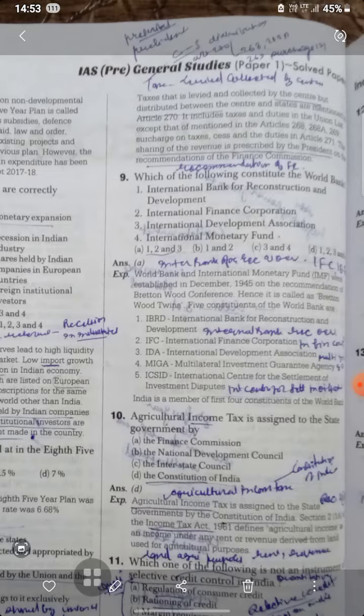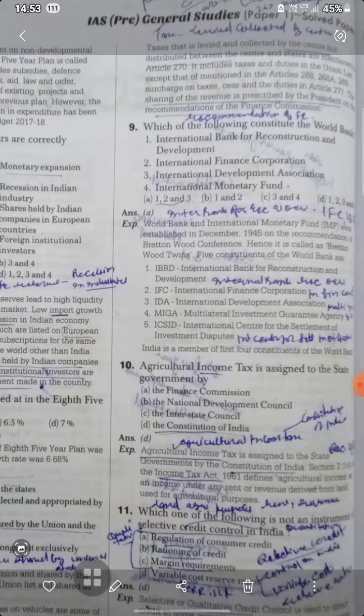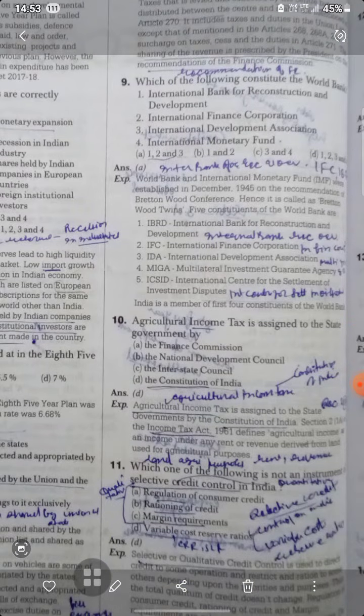So the International Monetary Fund is not there, okay, but the International Development Association, International Finance Corporation, and International Bank for Reconstruction and Development are all there: IFC, IBRD, IDA, MIGA, and ICSID, the International Centre for the Settlement of Investment Disputes.